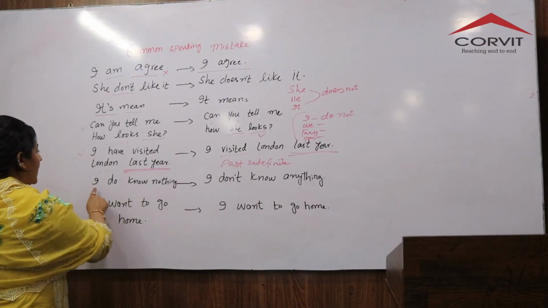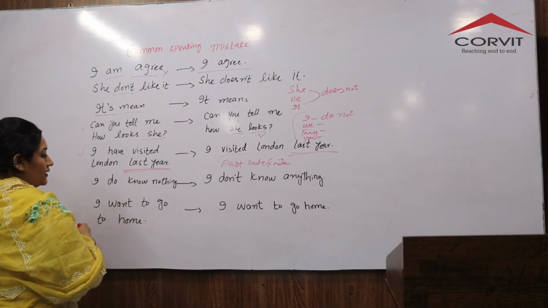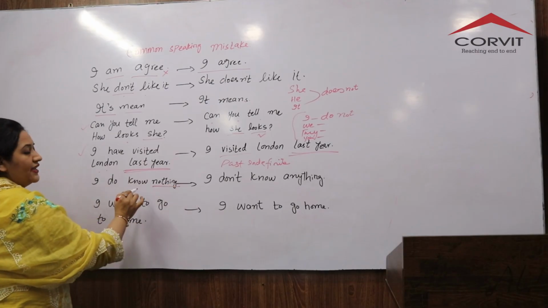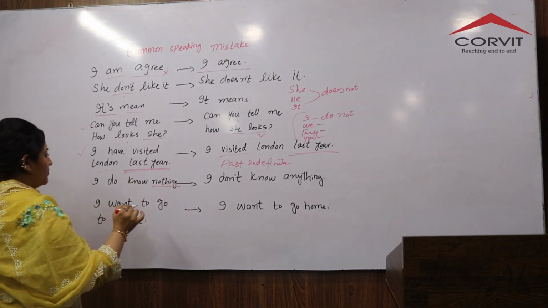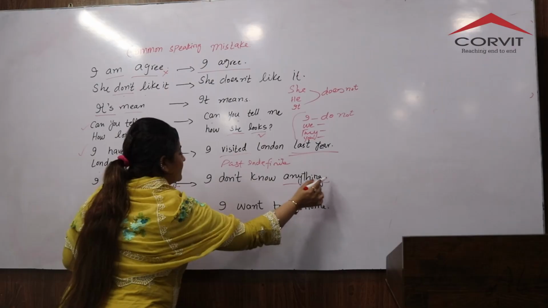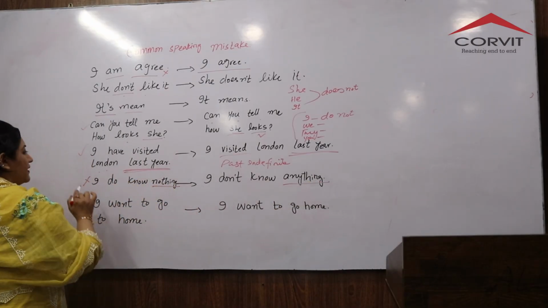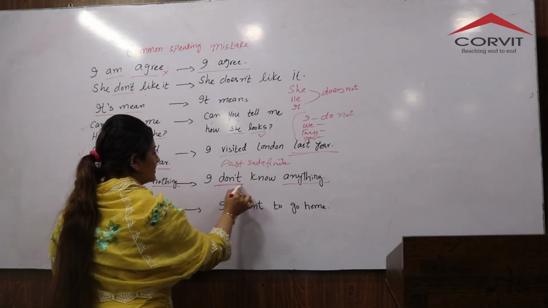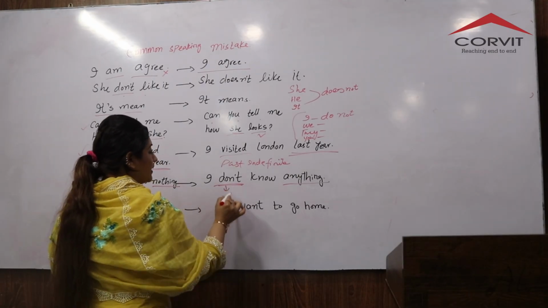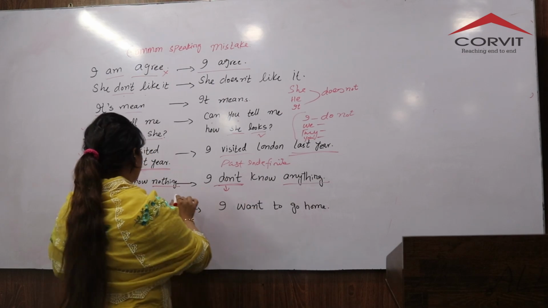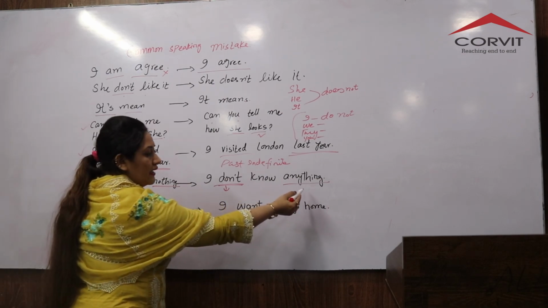Okay. Next is "I don't know nothing." Nothing, kuch bhi nahi. मैं नहीं कुछ जानता. This is wrong. You must say "I don't know anything." "I do know nothing" is an incorrect sentence. The correct version is "I don't." You will make the negative over here and change nothing with anything.